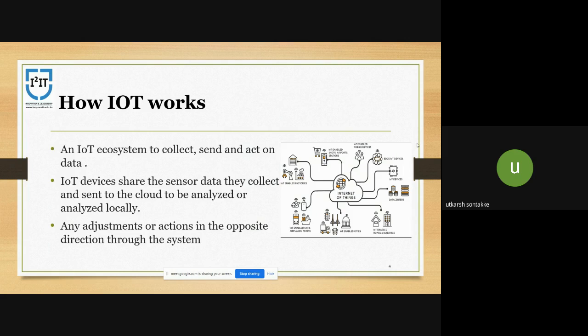But if the user is needed or simply wants to check in on the system, then a user interface allows them to do so. Any adjustment or action that the user makes is then sent in the opposite direction through the system, that is, from the user interface to the cloud and then back to the sensor or device to make some kind of change.